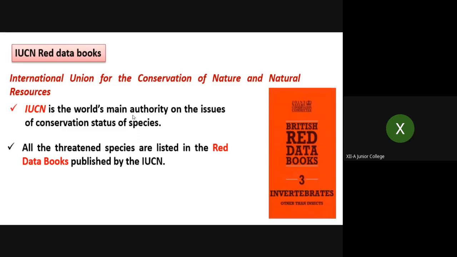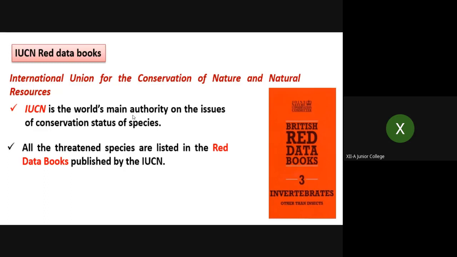IUCN, you must have heard also, Red Data Book, where IUCN is the International Union for the Conservation of Nature and Natural Resources. IUCN is the world's main authority on the conservation status of species. All the threatened species are listed in the Red Data Books published by IUCN. Red Data Book, that is what? These are all on threatened species. They are on the path of extinction, means their number has become endangered.